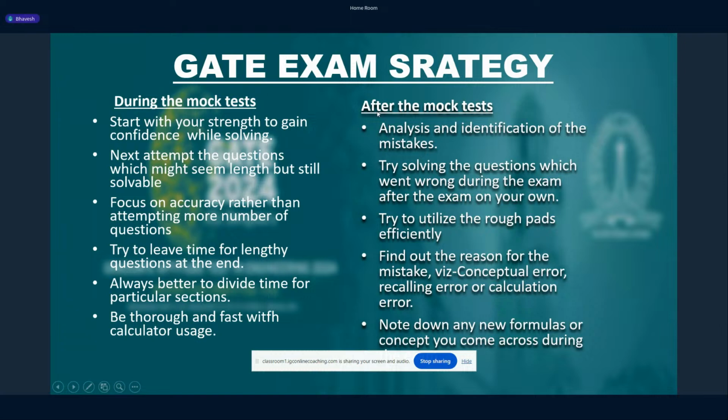So what are the points you need to keep in mind after the mock test? Analysis and identification of the mistakes. You need to find out what mistakes you committed, and I think ICC's platform is the best. You will get an image of where all the mistakes you committed.